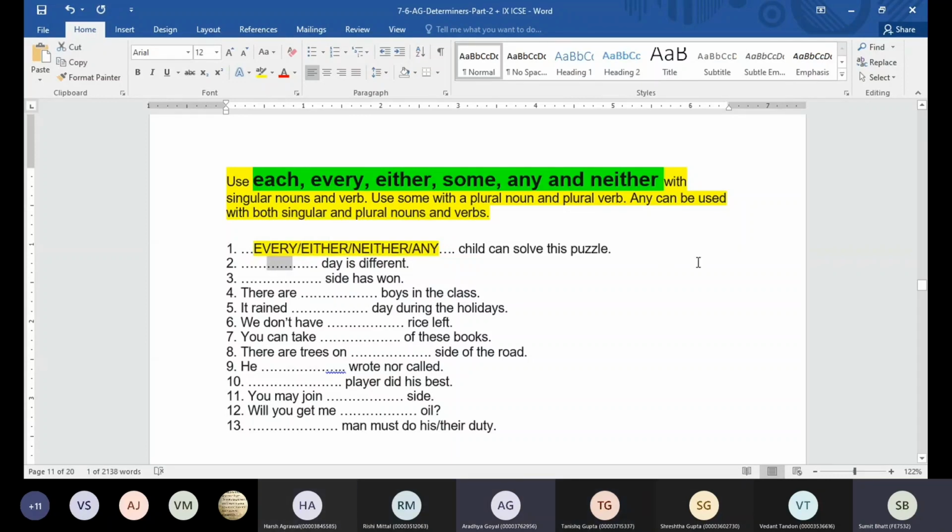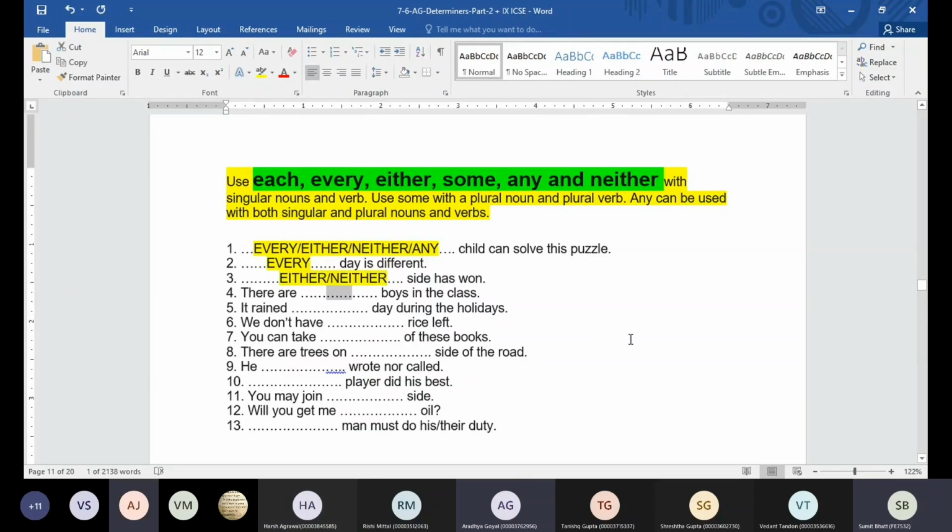Okay, dash day is different. Every day is different. Okay, now your dash side has one. Either side is one. So either. If you are going to use either, you can also go for neither.